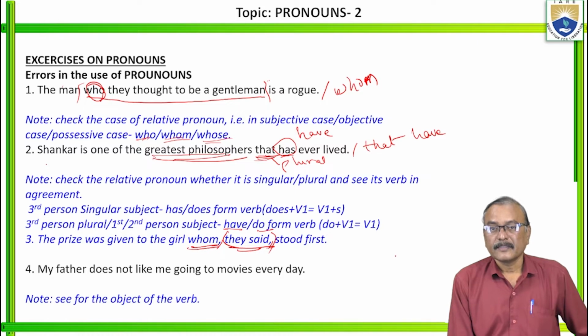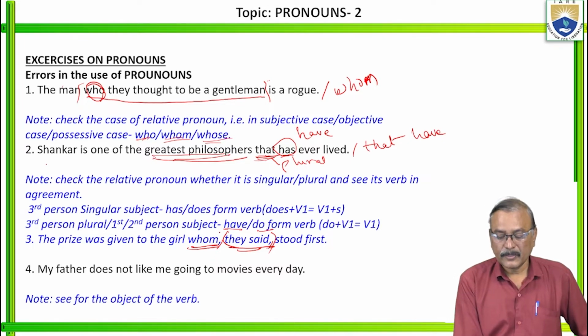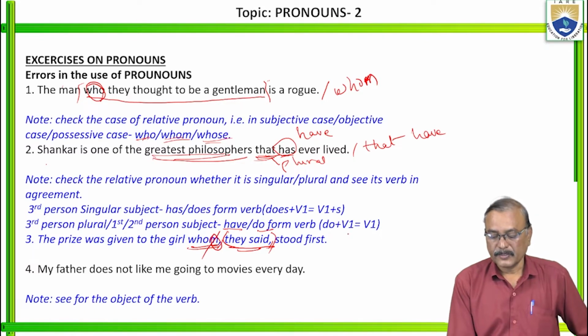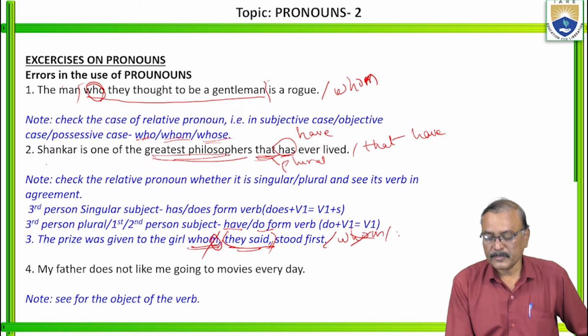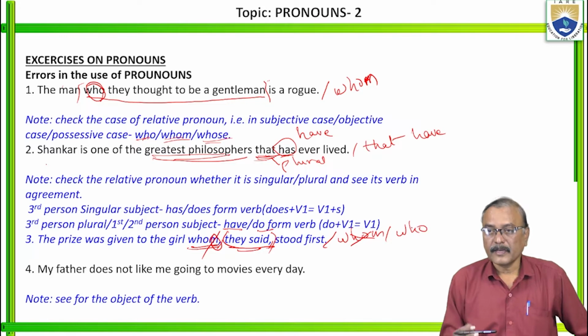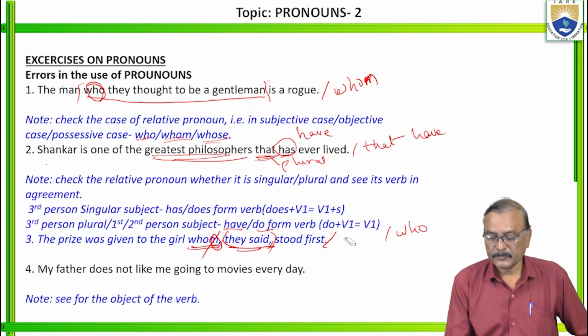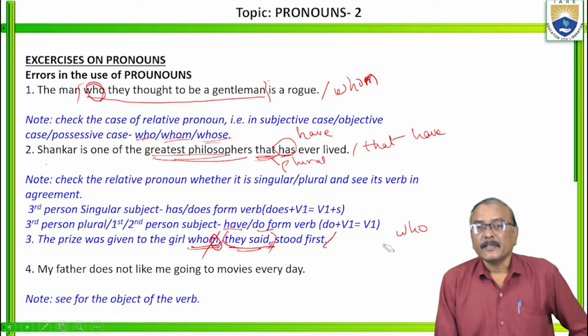So read the sentence once again. The prize was given to the girl who stood first. Which girl? Who stood first. So it should be who only, not whom. It should be who only. Remove this who. Right? Next.